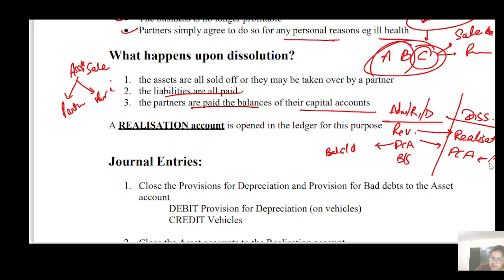Here the closing balance is either in the cash or in the bank, whatever they asked you. In the other cases we record a balance sheet, because they want to continue the business. And the balance sheet shows the financial position of their assets and liabilities, meaning how much they have in assets and how much they have in liabilities. But here all assets were gone, all liabilities were paid off, so no need to prepare a balance sheet. Here we prepare a cash book for recording how much cash inflows and how much cash outflows, either cash account or bank account. It's totally based on the questions and the question's information.